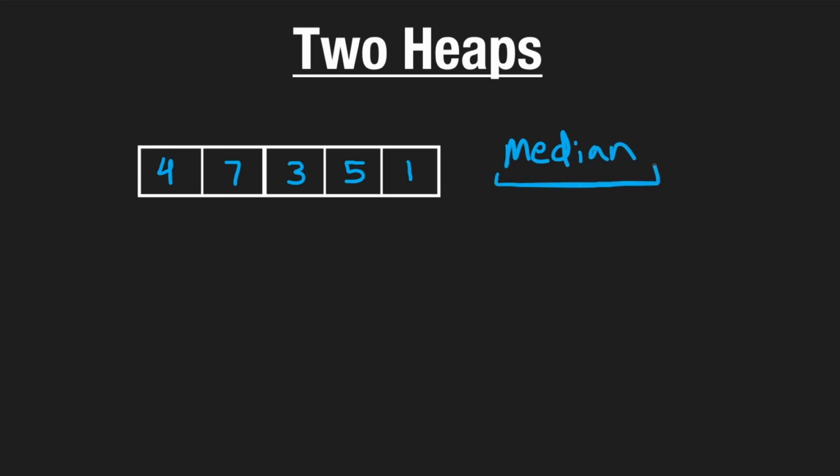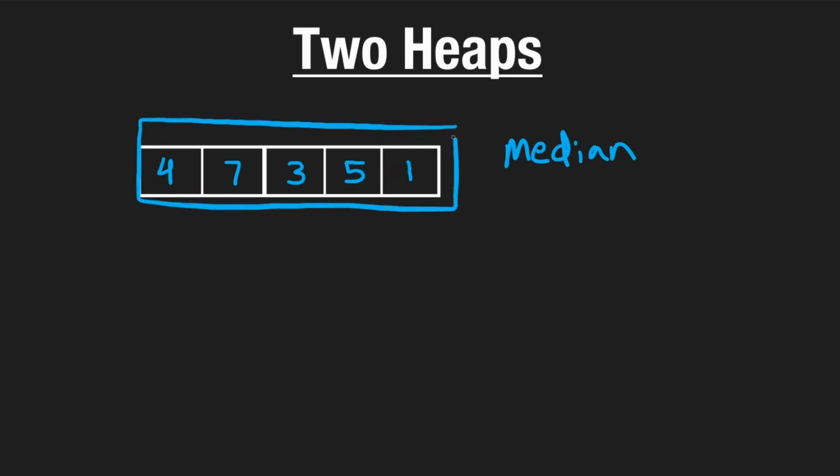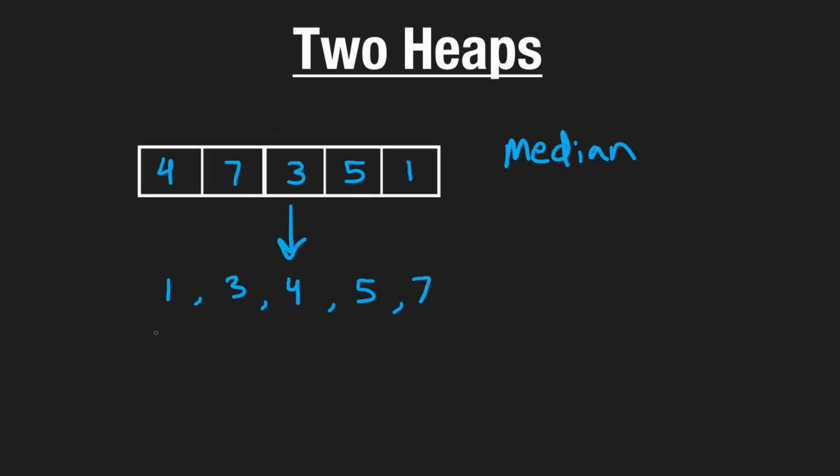So if you forgot what a median is, basically if you took a set of numbers, to find the median is basically to find the middle value when those numbers are sorted. So for example, if we were given an array like this one and we wanted to find the median, well, the easiest way would be to take this array and sort it so it would look something like this. And then to find the median would be basically to go to the middle index. Since our array in this case is of odd length, we would just calculate the middle index and go to it. So in this case, our median would be 4.